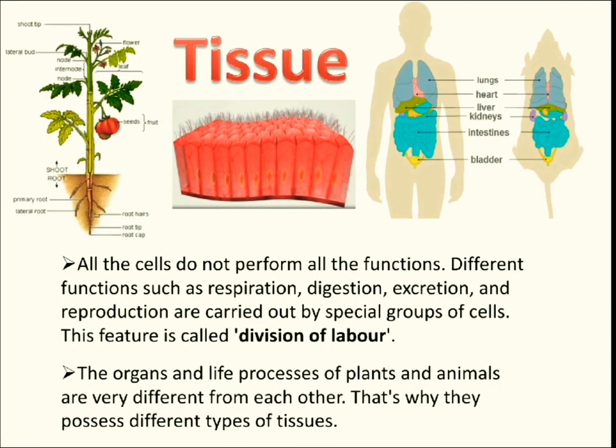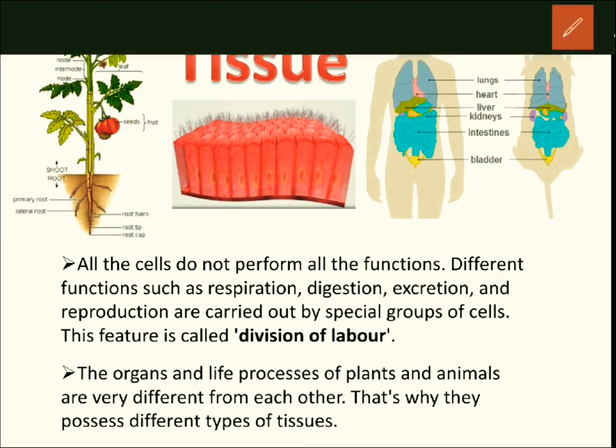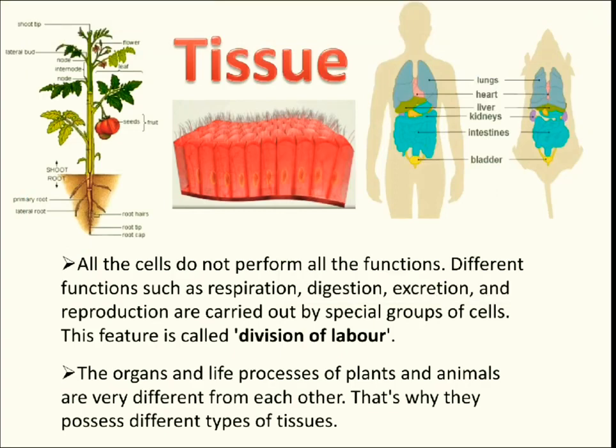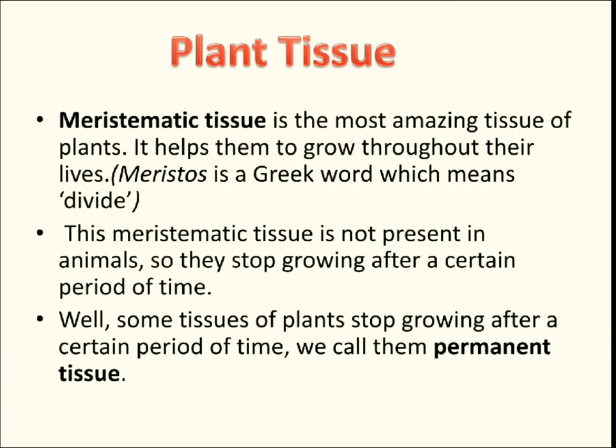So as we can see, the plant and animal tissues are very different. The organs and life processes of plants and animals are very different from each other, aren't they? So they must contain different types of tissues. In this video we will see more about plant tissues.